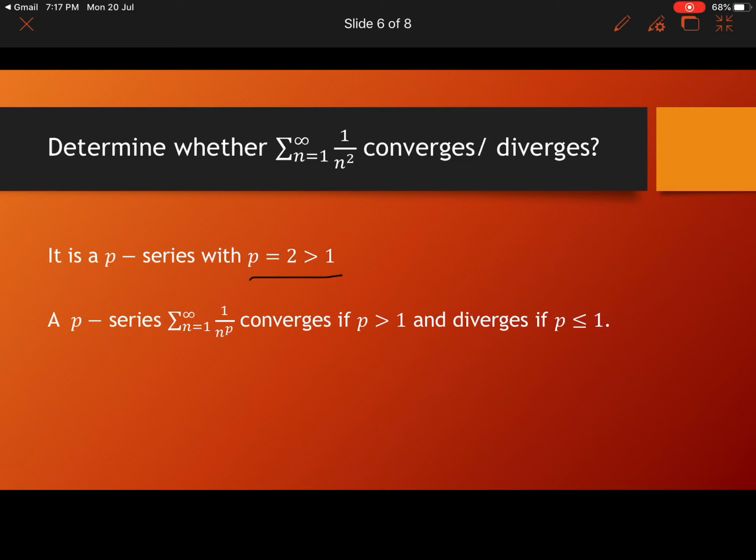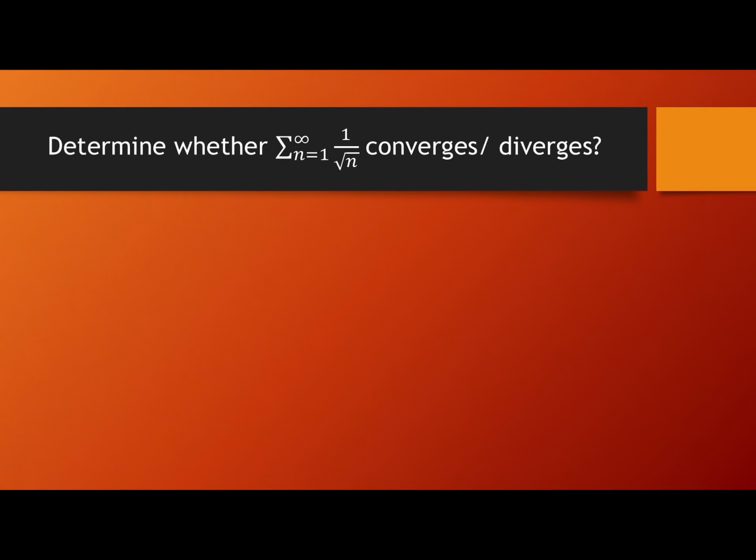A p series sigma 1 by n raised to p converges if p greater than 1. So here p is equal to 2, it is greater than 1, so this series will converge. So sigma n equal to 1 to infinity 1 by n square converges. And if you have any doubt in this, you can simply apply integral test and prove this result.